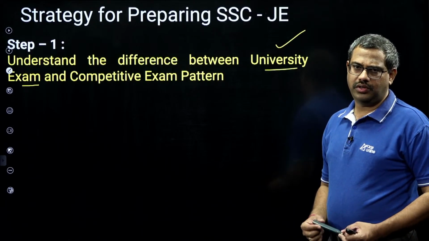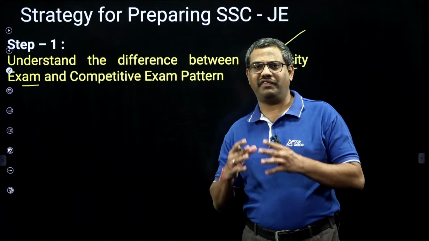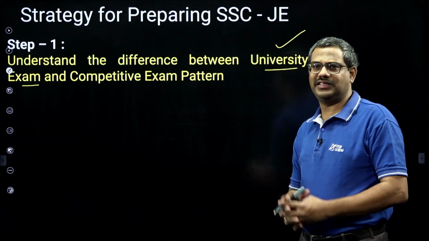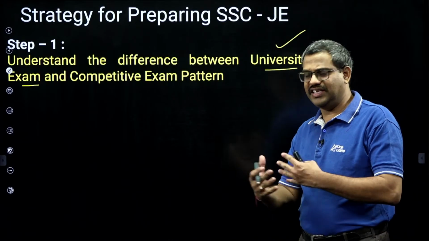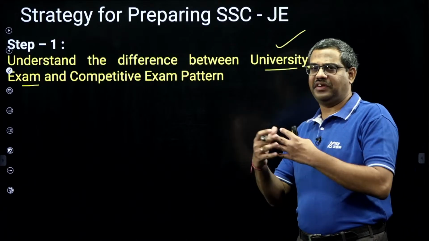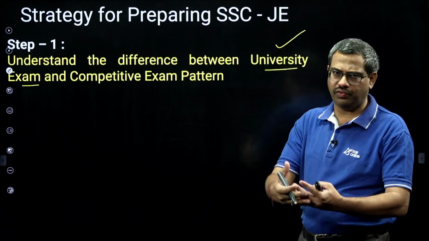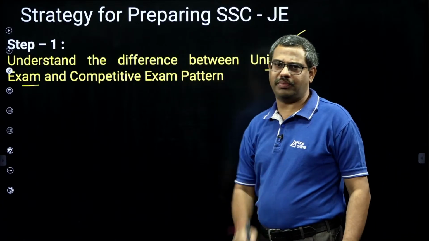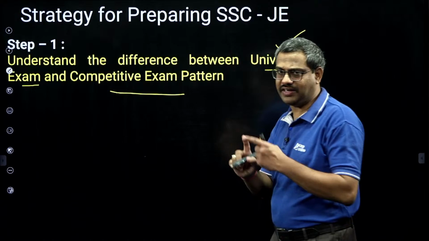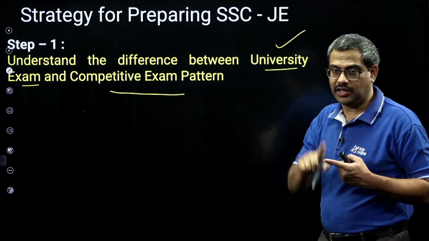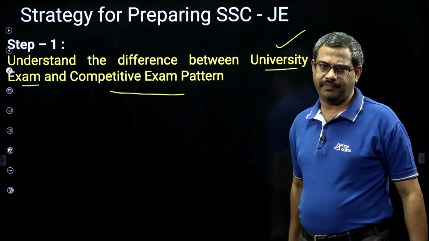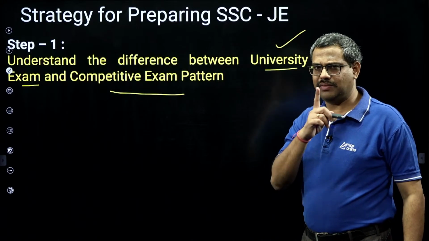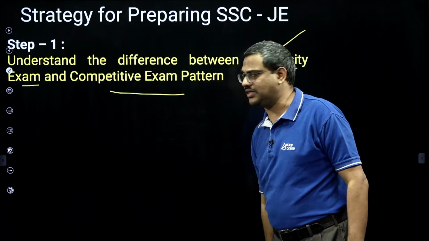Let me tell you. In university exams, you have a choice: you read 5 out of 8 units, answer in an elaborated, simple way, and the teacher evaluates. Even if you write 50% of the question, they may give 50% marks. But here it is not so. You have to beat the entire competition. So you have to be perfect, speedy, accurate and fast. And that all comes with tremendous practice. Practice, revise, practice. That is the major difference between university and competitive exams.